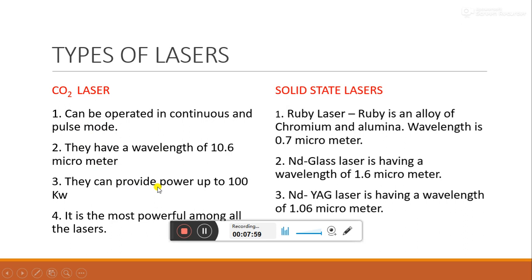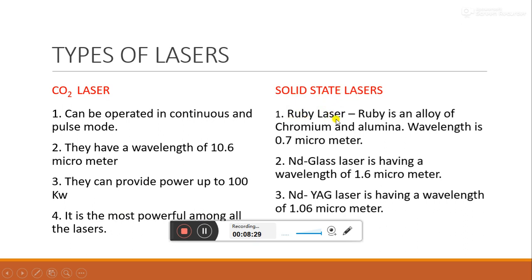And what is the power? They can provide power up to 100 kilowatt. This k must be small and W should be capital. So they can provide power up to 100 kilowatt, and it is the most powerful among all the lasers. Which is the most powerful laser among all the lasers? It is the CO2 laser.